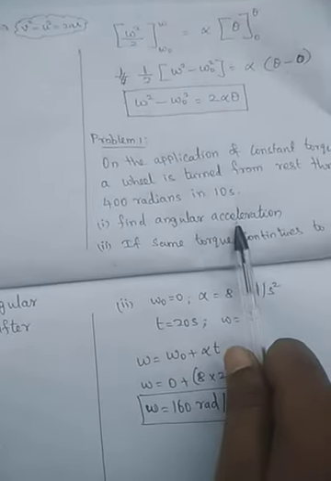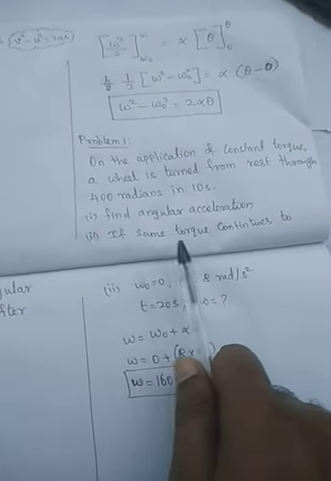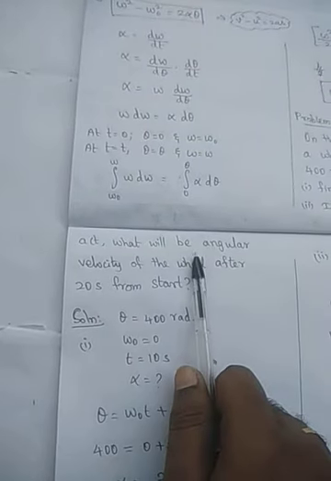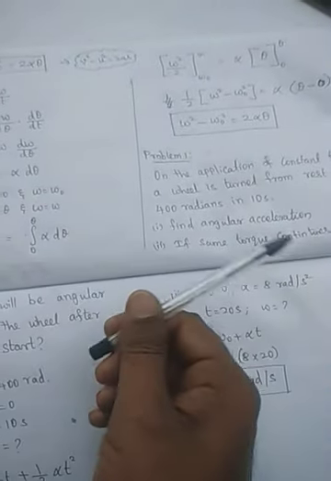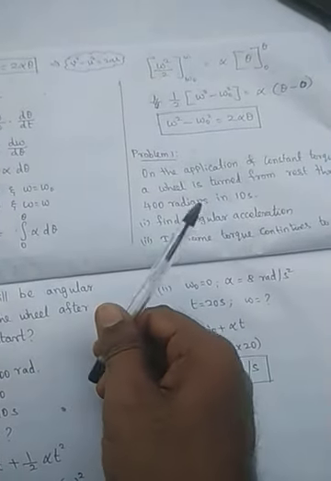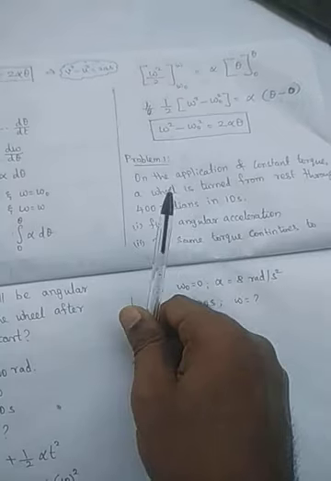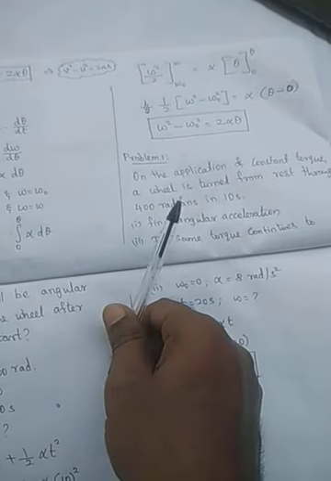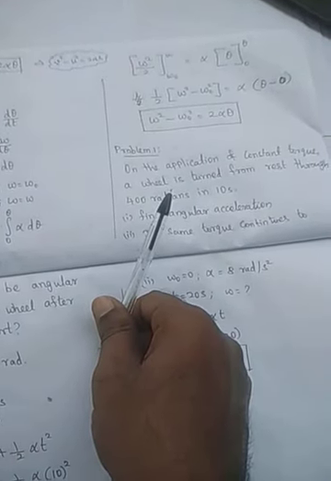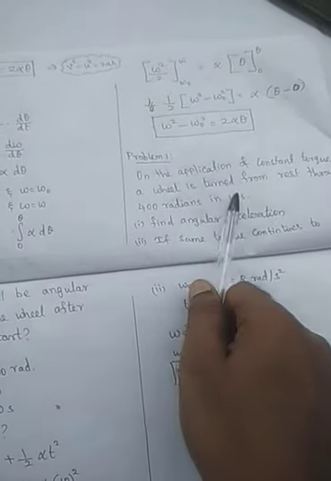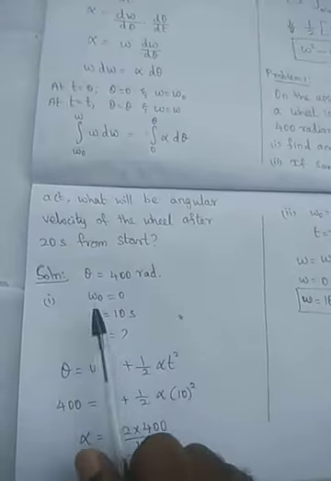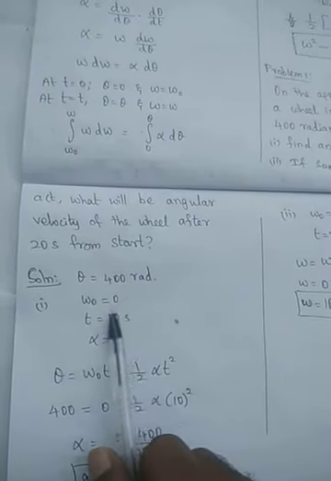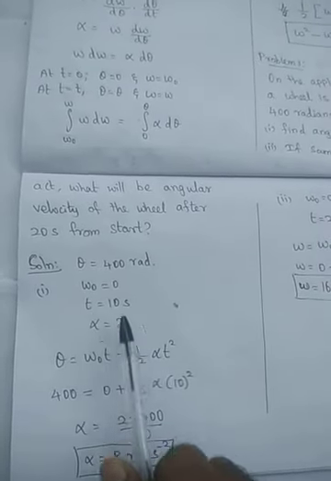What is the angular acceleration? Then if the same torque is continued, what is the angular velocity of the wheel after 20 seconds? Initially theta is 400 radians, time is 10 seconds, and the initial angular velocity is 0. What is alpha?